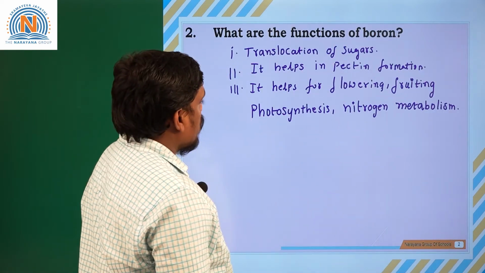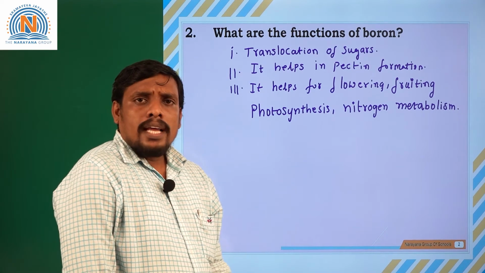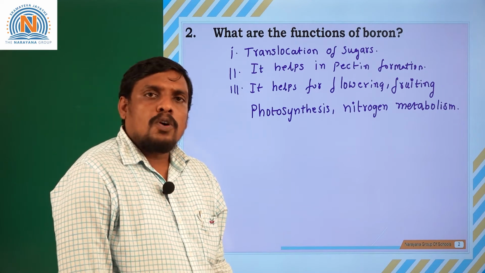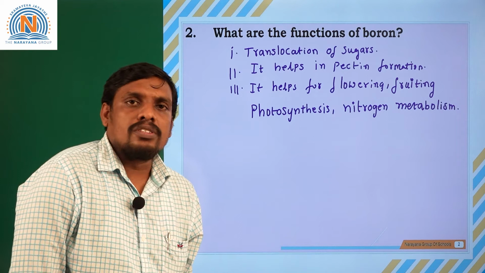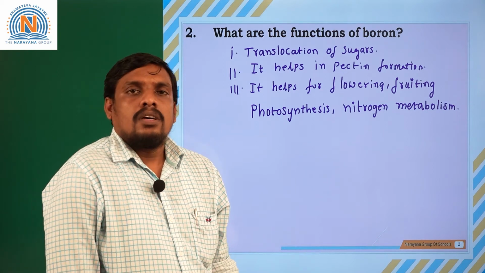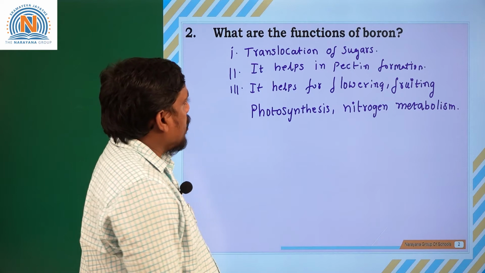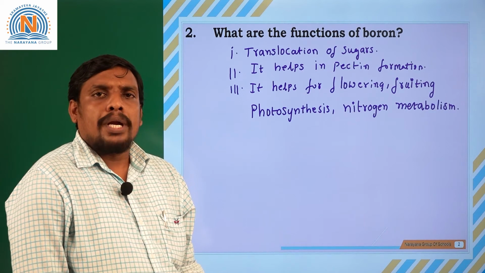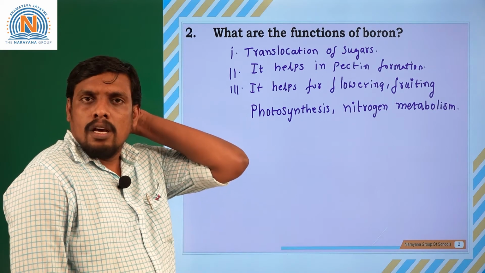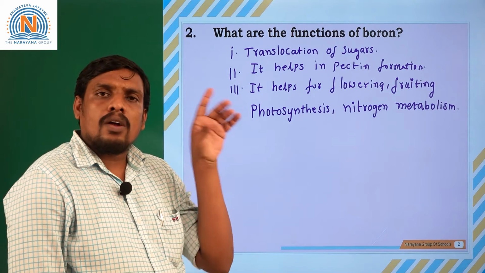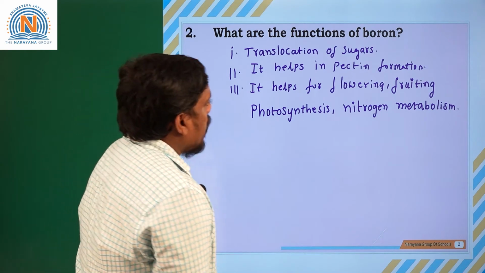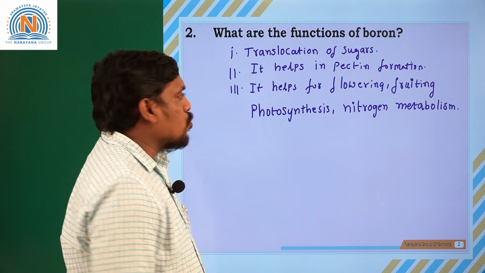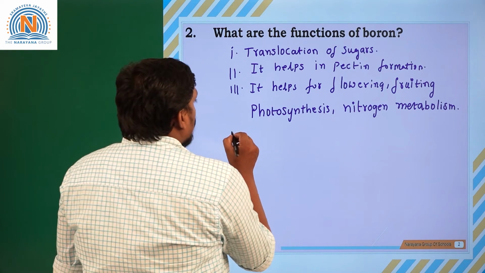What are the functions of boron? Boron helps in the translocation of sugars, glucose, sucrose, starch or carbohydrates formed in the leaf during photosynthesis. These are translocated by boron, and it even helps in the formation of pectin. Pectin is one of the components, like cellulose and lignin. Pectin is seen around the cells, and it helps in flowering, fruiting, photosynthesis and nitrogen metabolism.